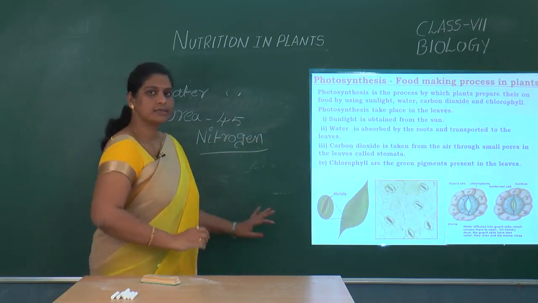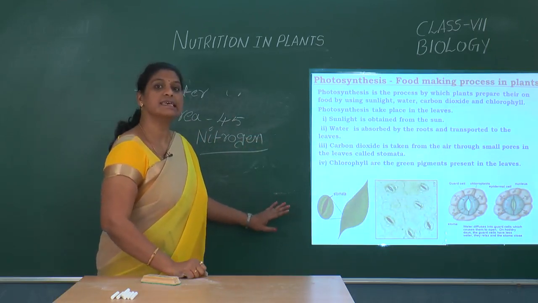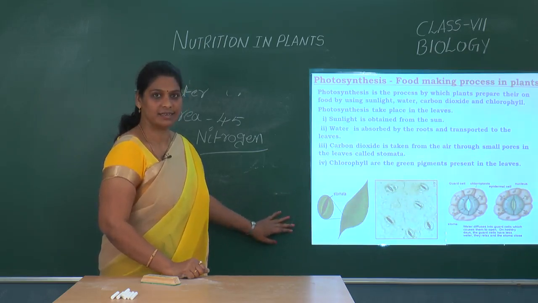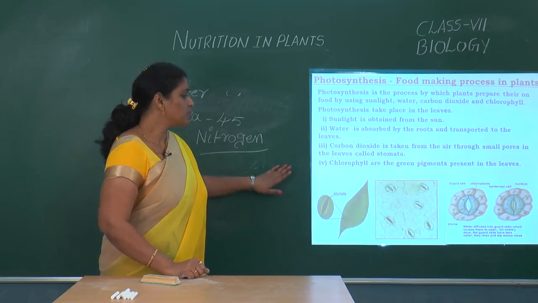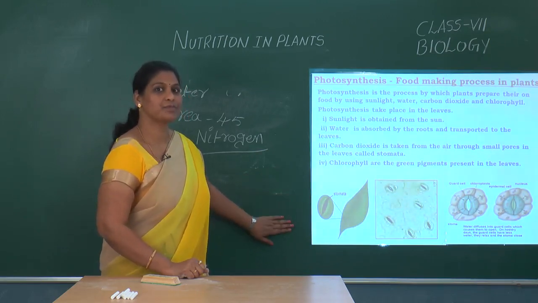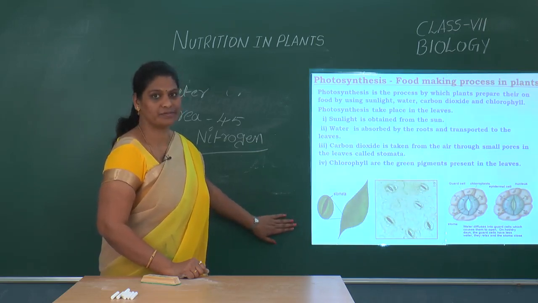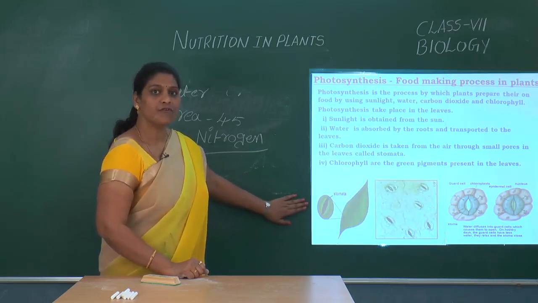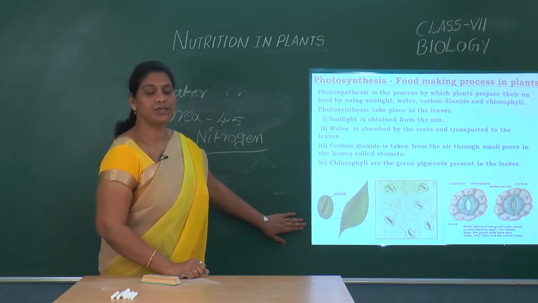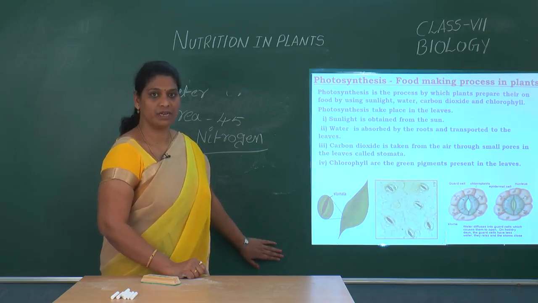And this nitrogen is required to make the leaves green. With the help of that green pigment only, the plants can produce the food. For that reason, whenever the farmers observe yellowing of leaves in fields, they sprinkle the urea throughout the field.